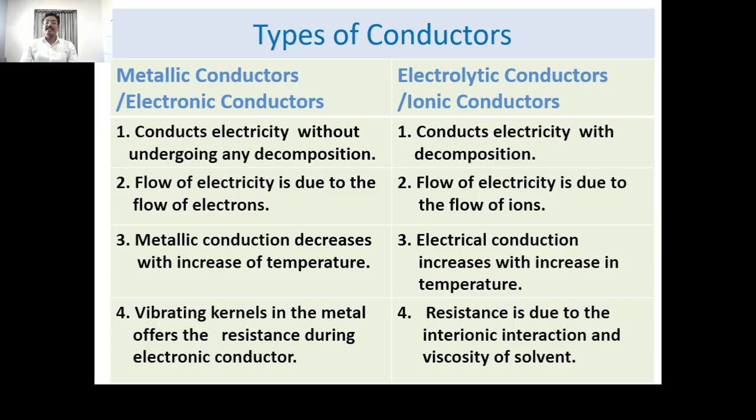When the temperature is increased, we know that the electrolytic dissociation is increased. It means the number of free ions increases, and the speed of the ions also increases with increasing temperature. At that time electrolytic conduction increases, and it is the opposite to the metallic conduction.